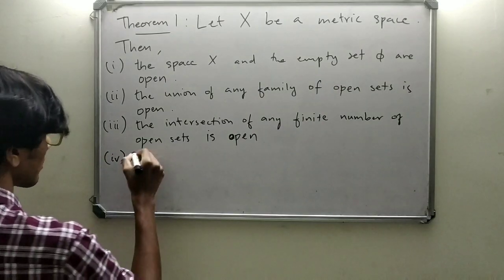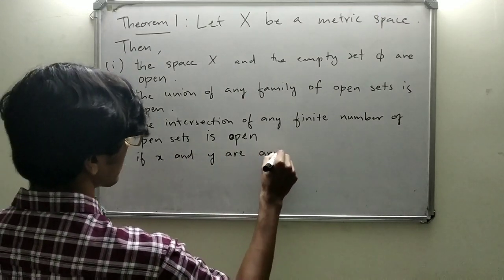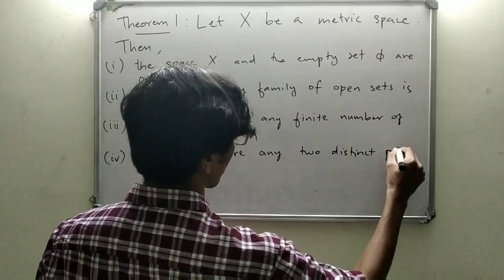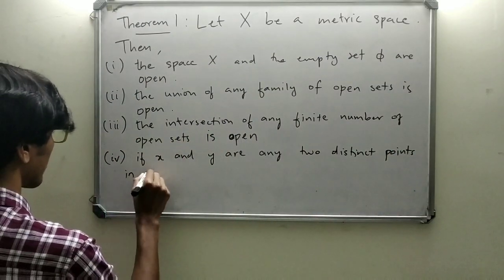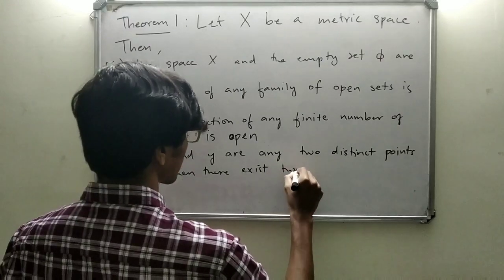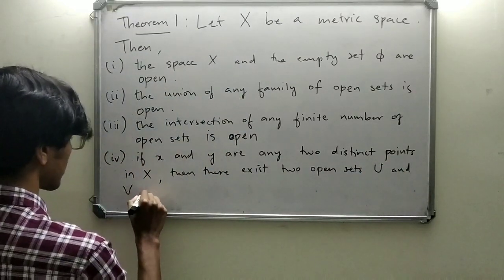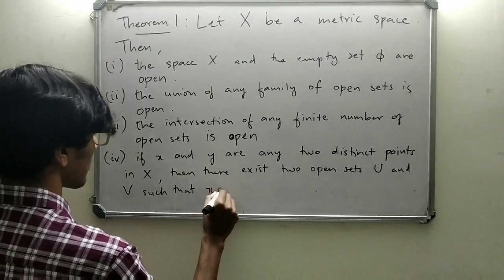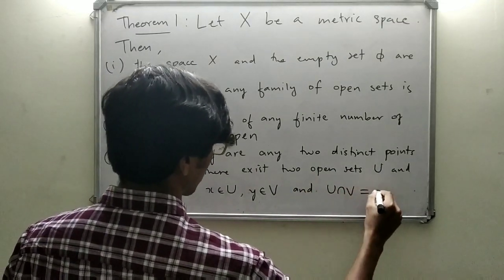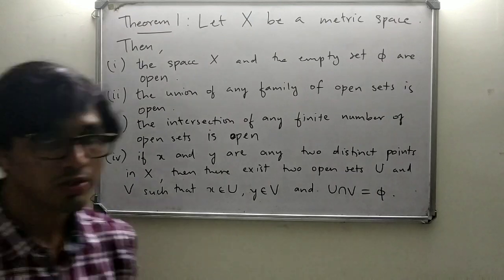In the final statement, if X and Y are any two distinct points in X, then there exist two open sets U and V such that X belongs to U, Y belongs to V, and U intersection V is empty. So let's prove the theorem.